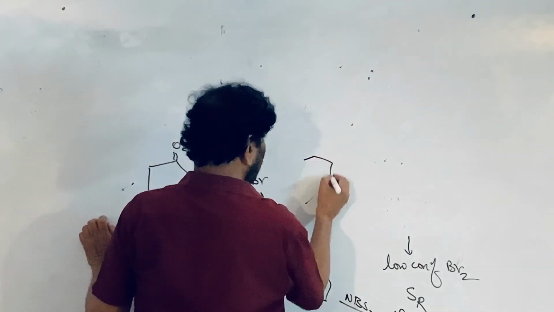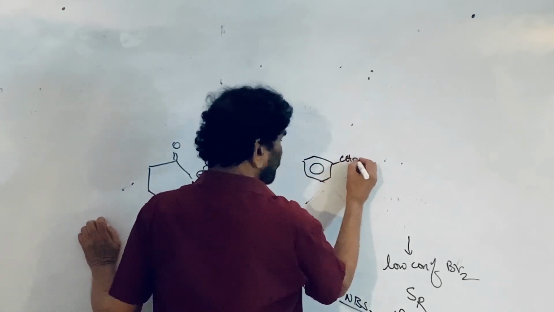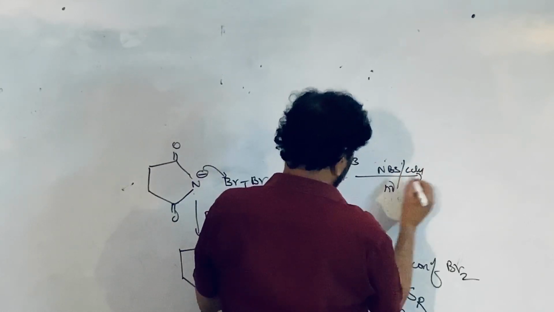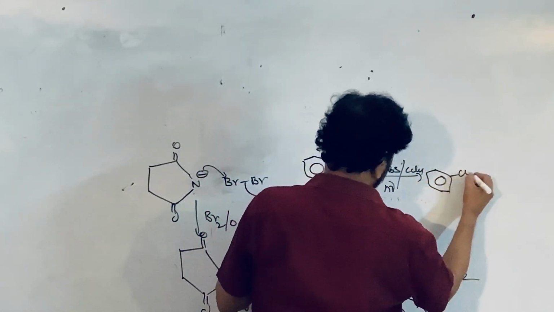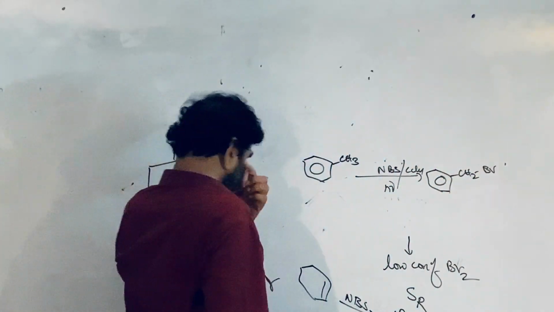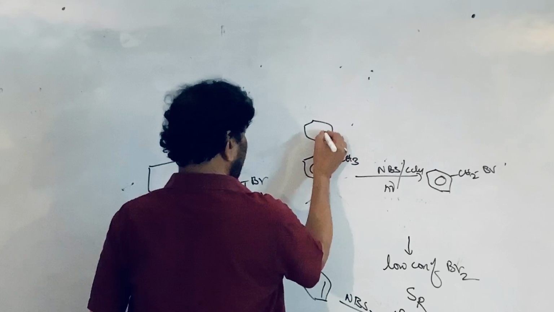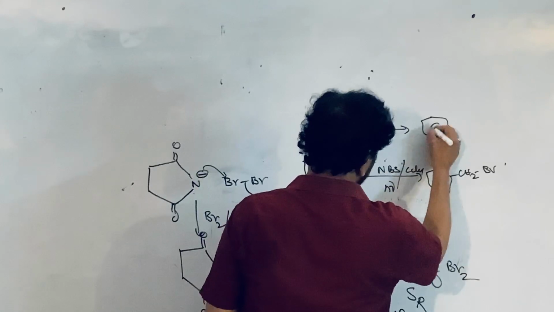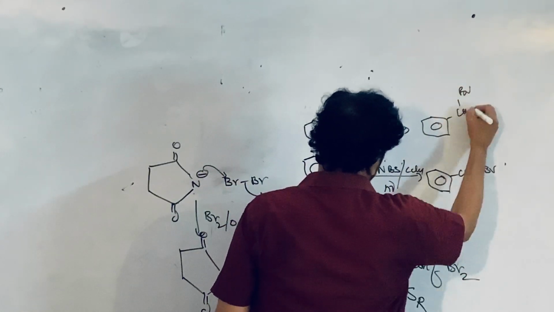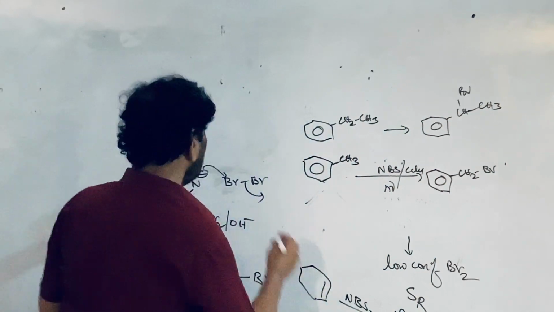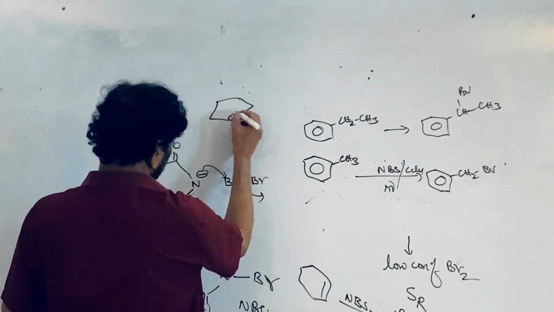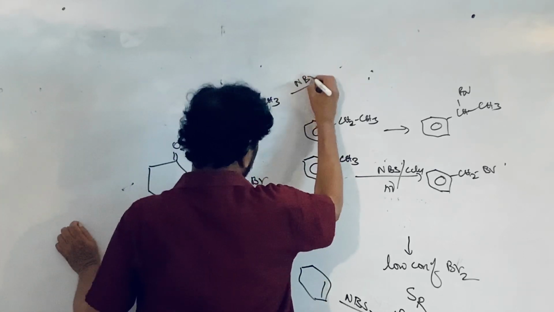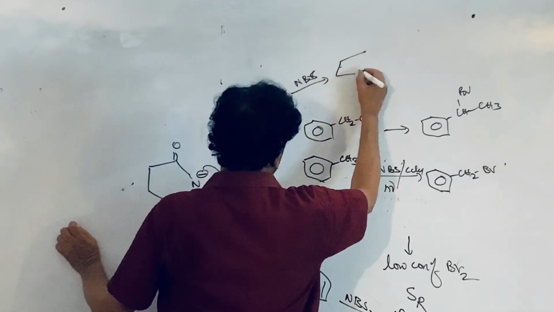This is toluene. On treatment with NBS in carbon tetrachloride and light, benzyl bromide is formed. This is ethylbenzene, and correspondingly at the benzylic carbon, bromine is introduced. That's all. If you take the furan aromatic system, this is also called the benzylic carbon, and the bromine is introduced here with NBS.